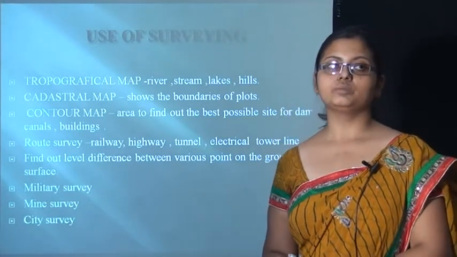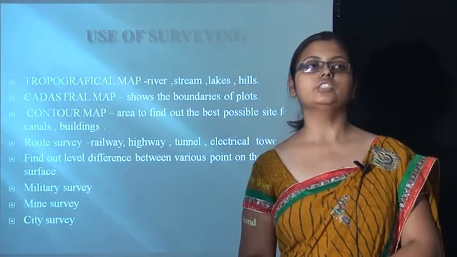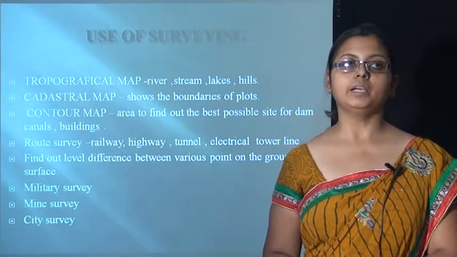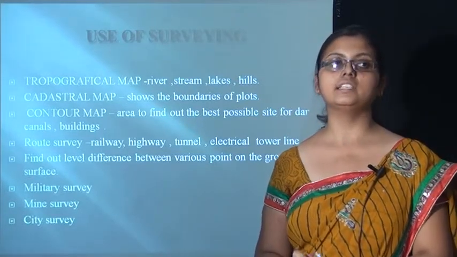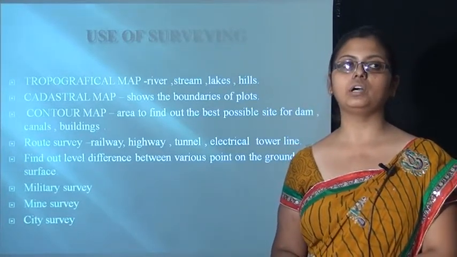These are the various types of maps which represent the following things. First of all, we will go through the topographical map. A topographical map represents rivers, streams, lakes, hills. A cadastral map represents the boundaries of plots.